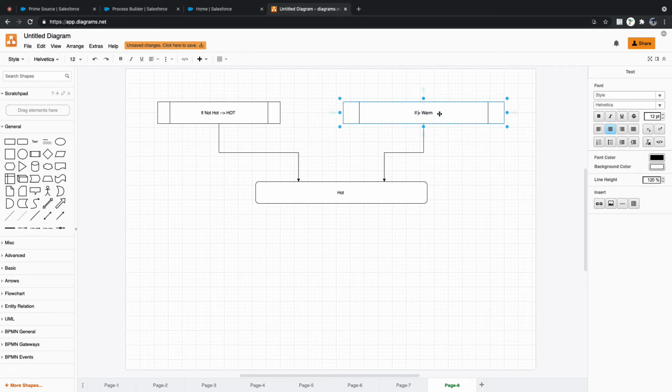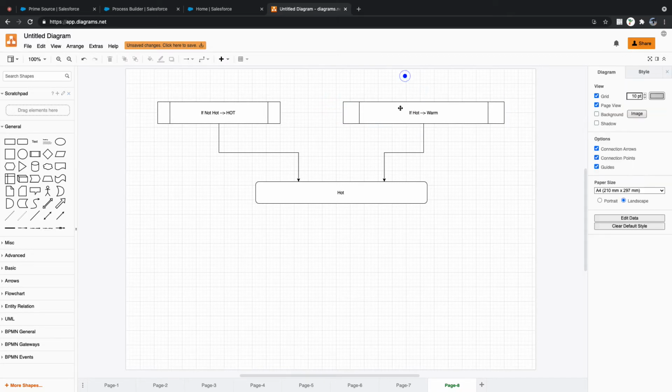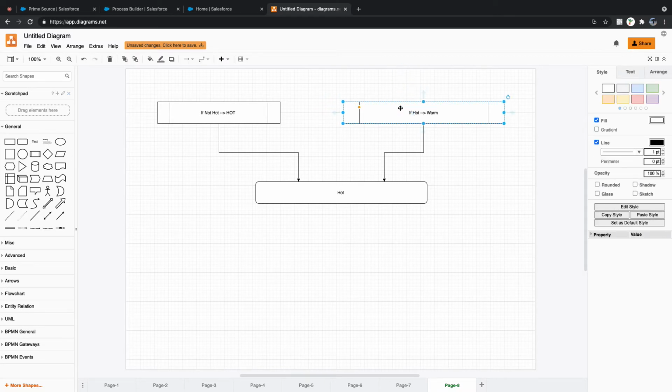Now, if rating equal to hot and I need to convert to warm, this is also in a workflow rule. Before it was very easy, process builder and workflow. Now I have both as workflows.